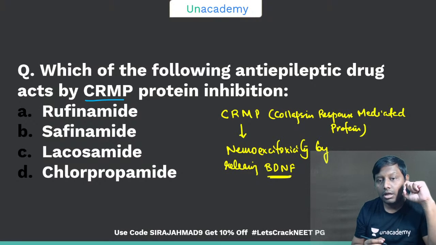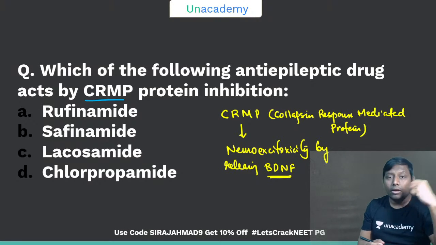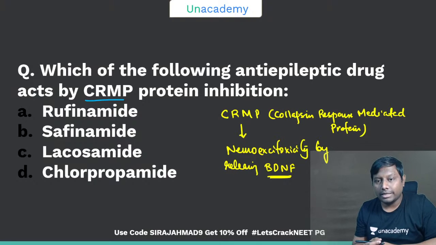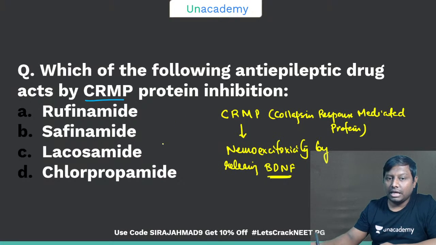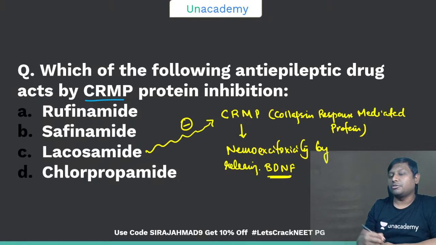It is going to cause what? Neuroexcitotoxicity. Like glutamate was also causing the same excessive neuroexcitotoxicity; CRMP is an additional one. So if you inhibit CRMP with the drug lacosamide, then your neuroexcitotoxicity will be reduced.